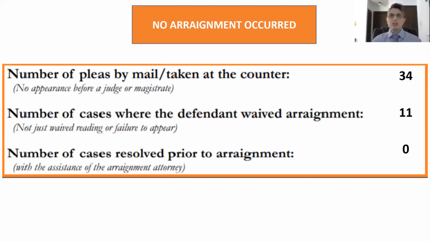The second set of questions apply to cases in which the arraignment never actually took place. The first category captures the number of pleas by mail or taken at the counter. The second category captures cases in which the defendant waived arraignment entirely. This does not apply to cases in which only the reading of the charges is waived, only when the entire proceeding is waived. The last category refers to cases that were resolved prior to arraignment with the help of the arraignment attorney. This only occurs in a small number of courts and should be reserved for the specific scenario.